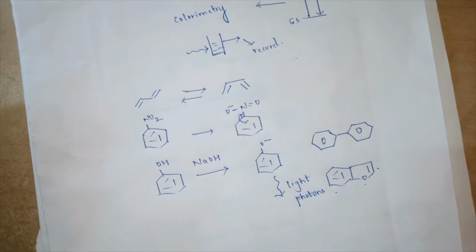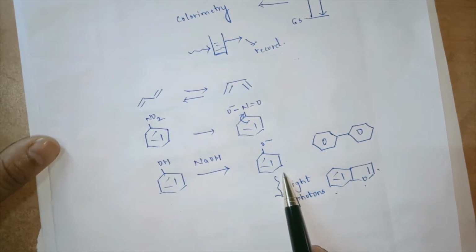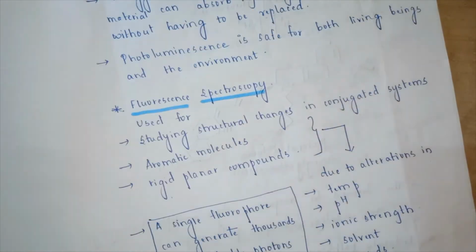That is the understanding, because there is a presence of Avogadro number of molecules in phenol as well as in phenate, we can easily get a detectable amount of fluorescence. When we get a detectable amount of fluorescence, we can easily say that this particular system is a highly sensitive phenomenon.